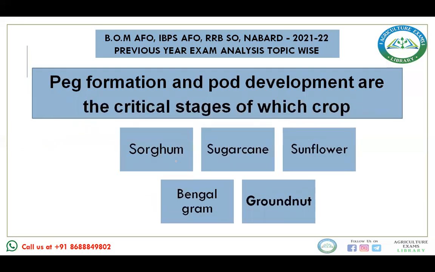This section is also important, regarding the critical stage. Regarding wheat also, many times questions have been asked in the examination. Bud formation and pod development are the critical stage of which crop? Sorghum, sugarcane, sunflower, Bengal gram, or groundnut. Bud formation and pod development are the sensitive stage for groundnut. For wheat it is the CRI stage, and for paddy it is the panicle initiation stage.